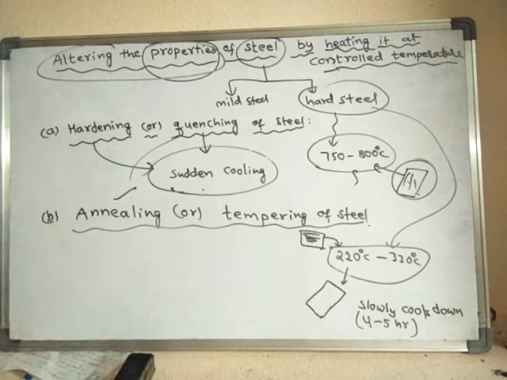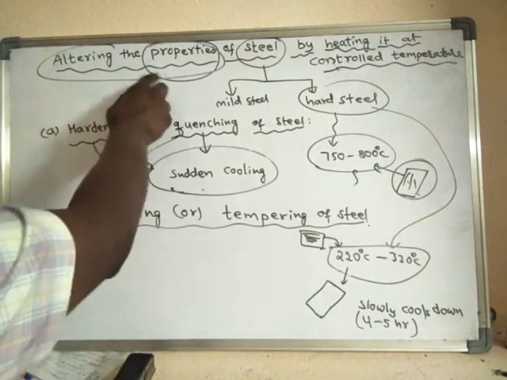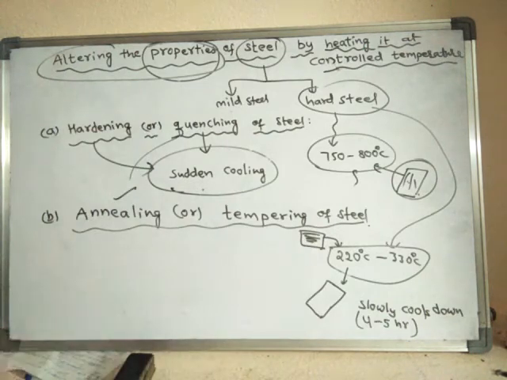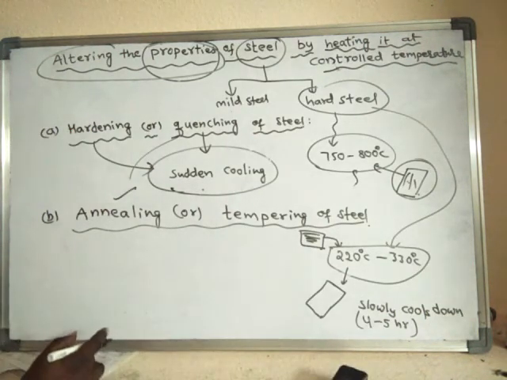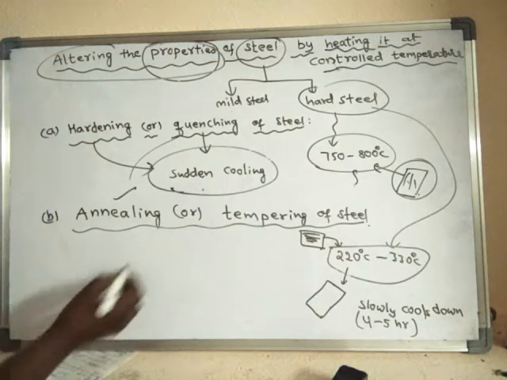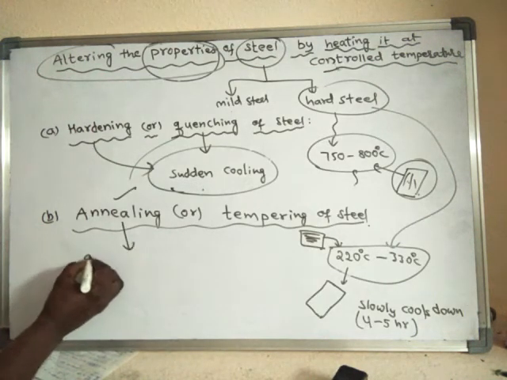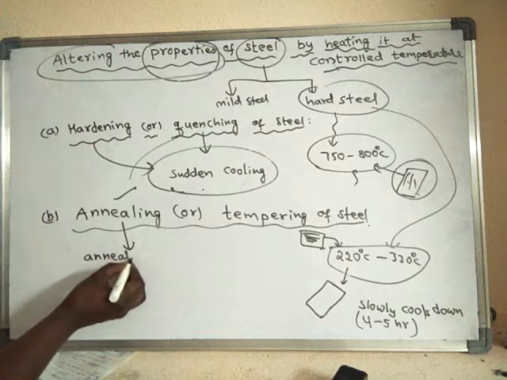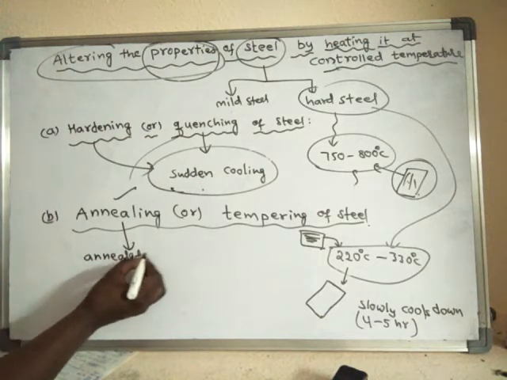Right. So by this process, what type of properties are changed? What change in the physical properties will you notice?